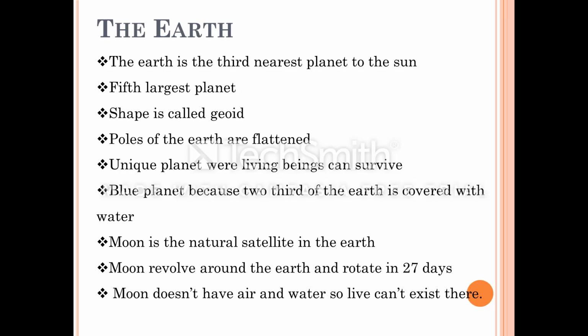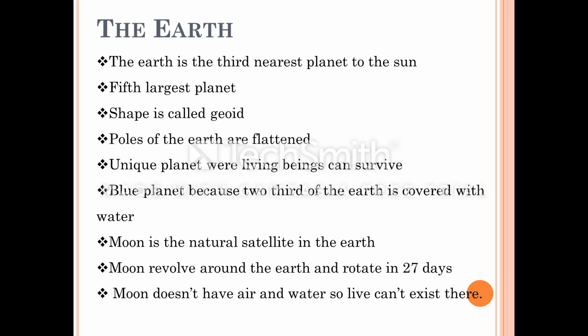The Earth appears blue from space. That is, people who watch our Earth from space notice that the Earth is blue in color. So they call it a blue planet because 2/3 of the Earth's surface is covered with water. Hence, it is called a blue planet. The color of the water is blue when we look from space.